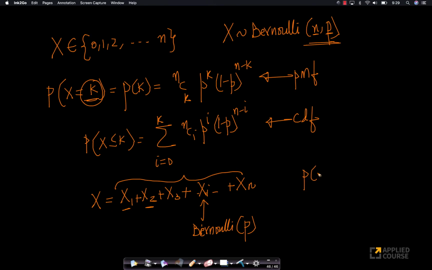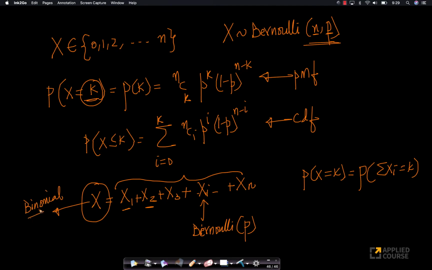So the probability that X equals k is the same as the probability that the summation over the Xi's equals k. Remember, a Bernoulli random variable and a binomial random variable are very confusing because they both start with B. I get confused a lot sometimes, then I take a step back. Something named after a mathematician has only 2 outcomes. Something named after a binomial expansion is a sum of Bernoulli random variables. This is a common confusion I've had ever since my undergrad days.